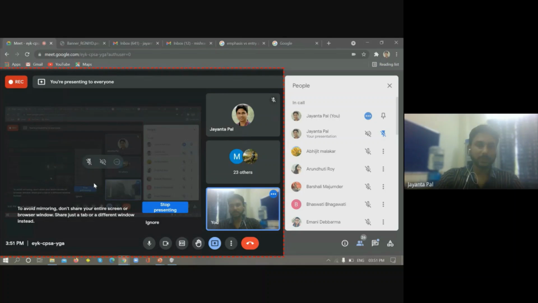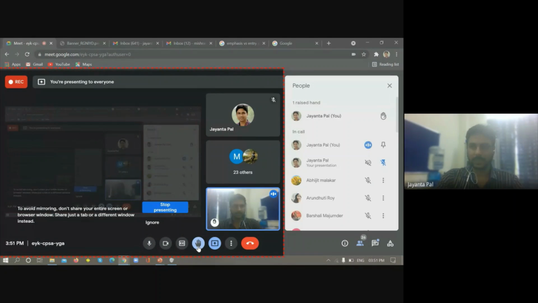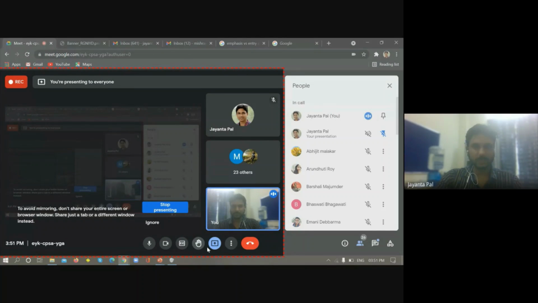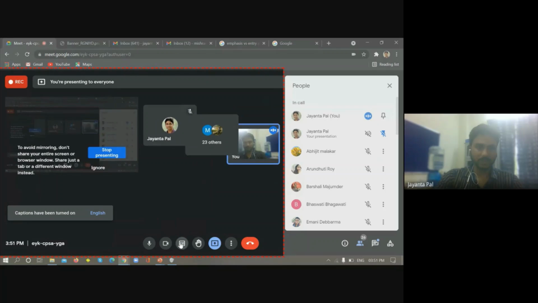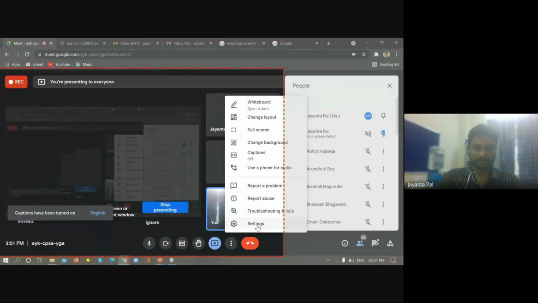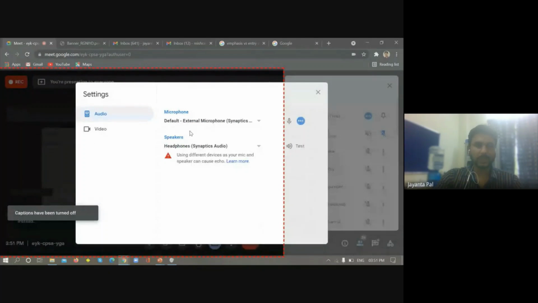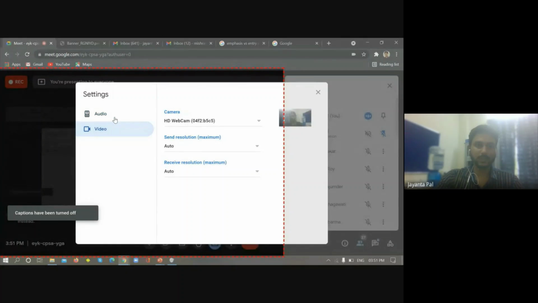Okay, so let us click this raise hand. I have clicked on raise hand, and I have lowered it. I have turned on CC, and let's say I go to settings. I can choose the settings of video and audio.